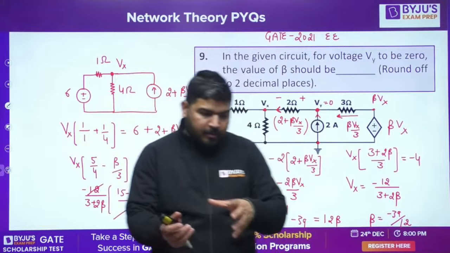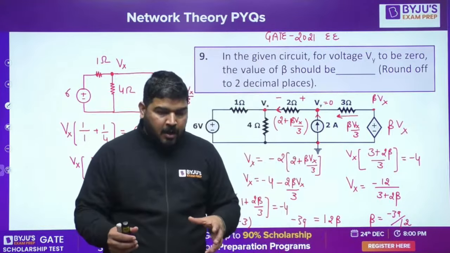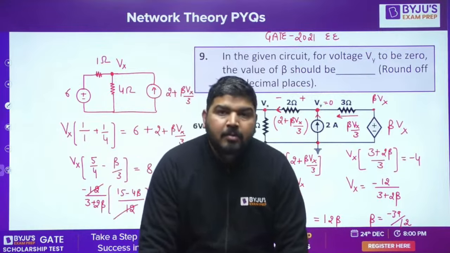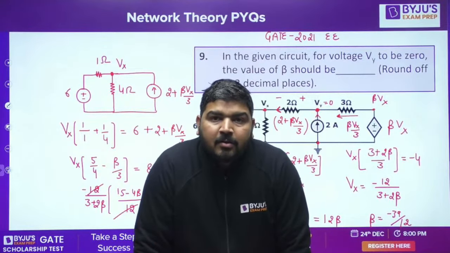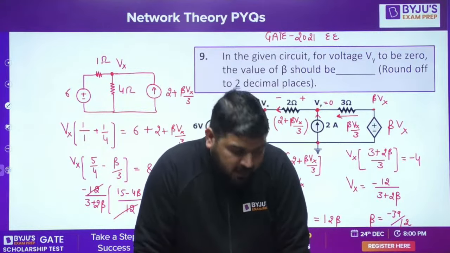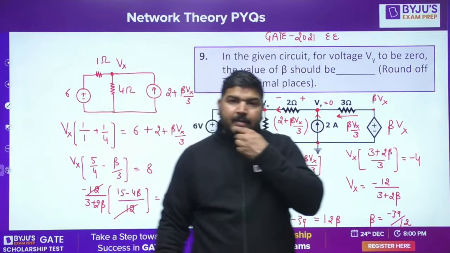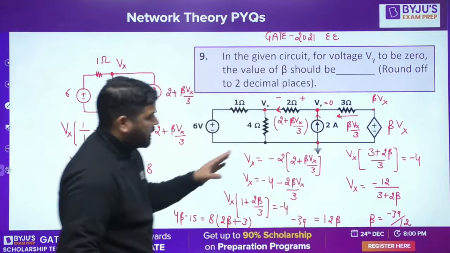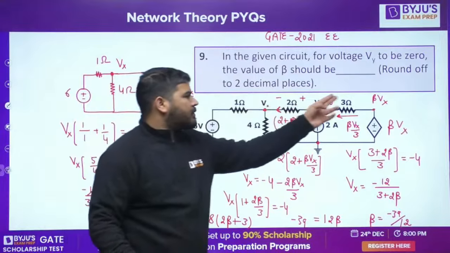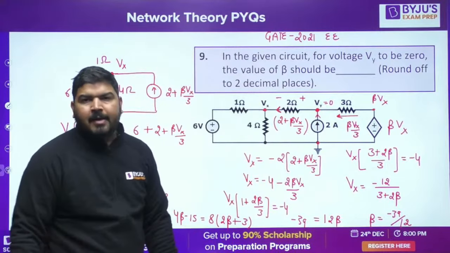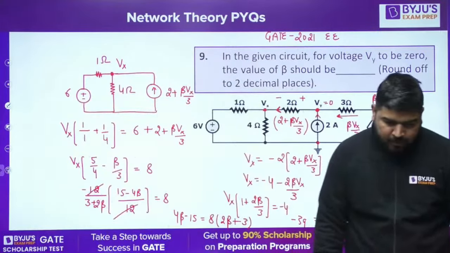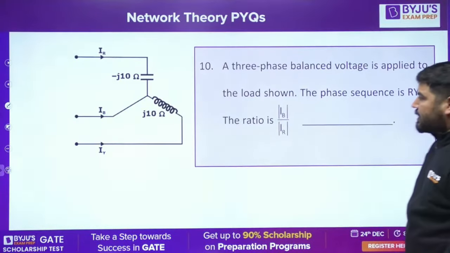Don't try to increase the variables. Try to minimize the variables so that the equations will be fewer and you can solve them easily, okay? I hope you understood this point. You can try with Vx, Vy and beta, there is no problem, but that will be more time consuming, okay? Let's proceed with this question, guys.